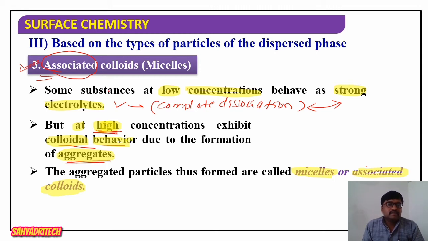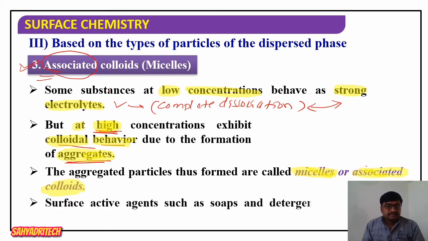The aggregated particles thus formed are called micelles or associated colloids. Well, here the surface active agents such as soaps and detergents are well-known examples of associated colloids.